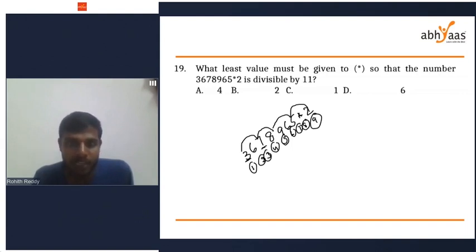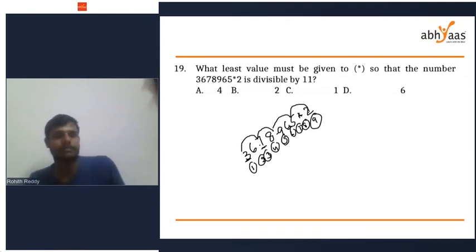We have to take 3, 7, 9, 5, 2. Pratik, are you there? It's odd places and even places. That we have to subtract.